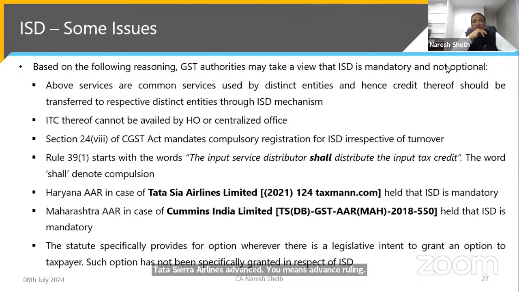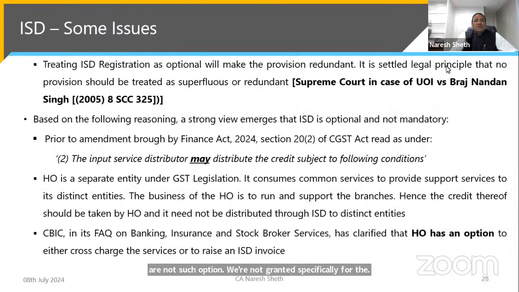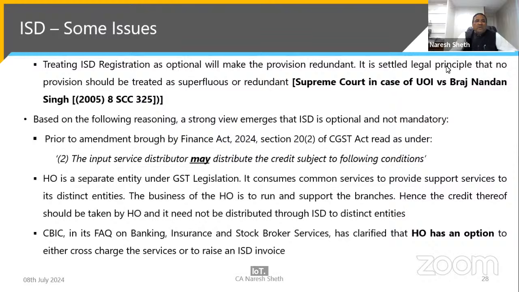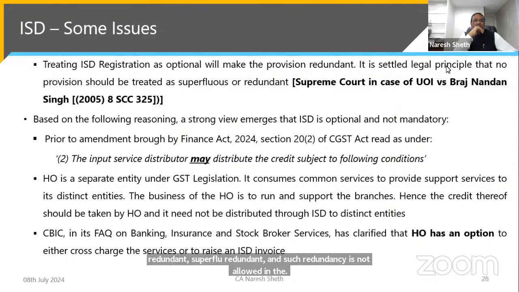And wherever there is a legislative intent to grant an option to the taxpayer, the statute specifically provides for it. The government will say that we have not granted any such option specifically for ISD. Another argument of the government is, if you treat the ISD registration or ISD mechanism as optional, then the entire provisions, sections and rules of ISD become superfluous and redundant, and such redundancy is not allowed in law. That will be the argument of the government.